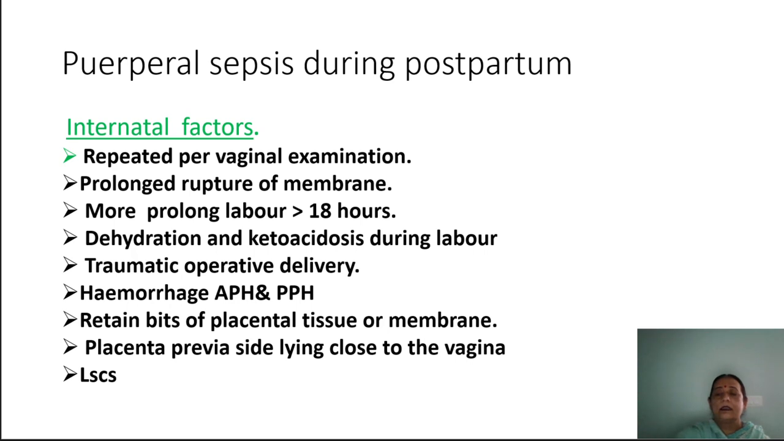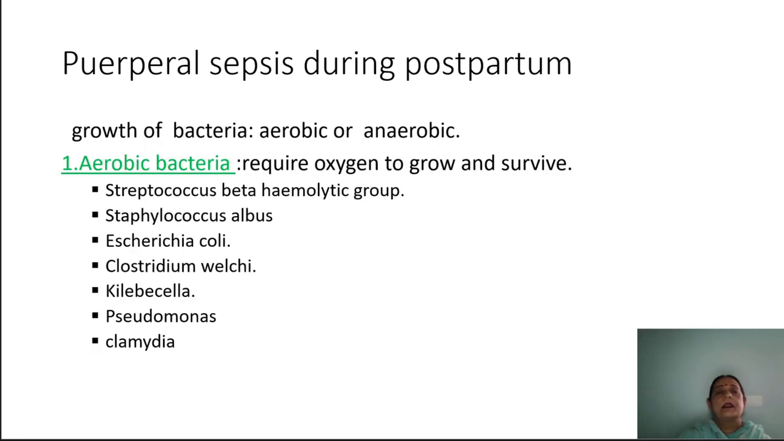Laceration, cesarean section: at that time, if wound care is not proper and aseptic technique is not used, that will also lead to infection. Next is the growth of bacteria, where bacteria can grow inside the body and outside. There are two types of bacteria: aerobic and anaerobic. Aerobic bacteria grow in the presence of oxygen, and anaerobic bacteria grow in the absence of oxygen. These organisms remain in the body and help to grow there and cause